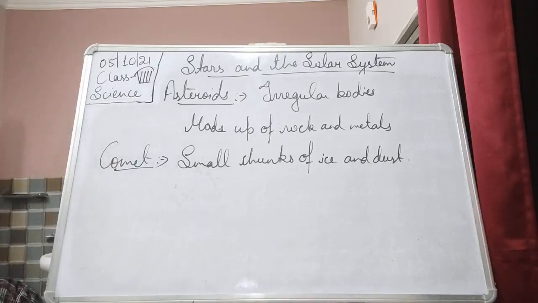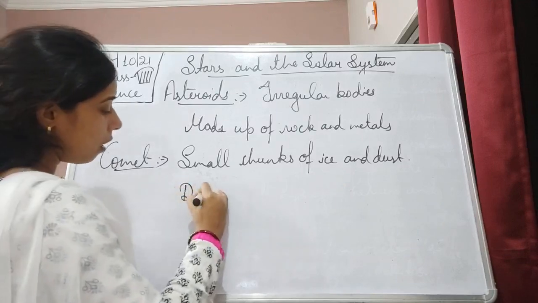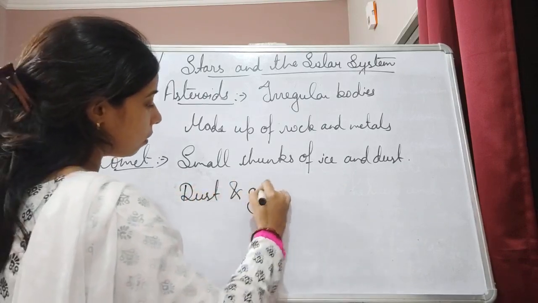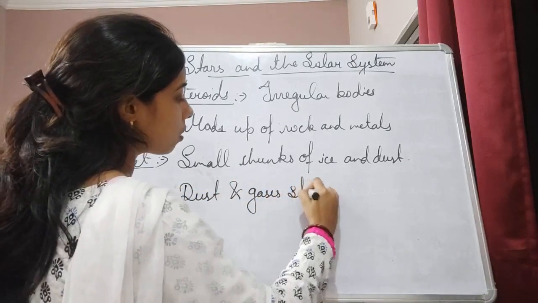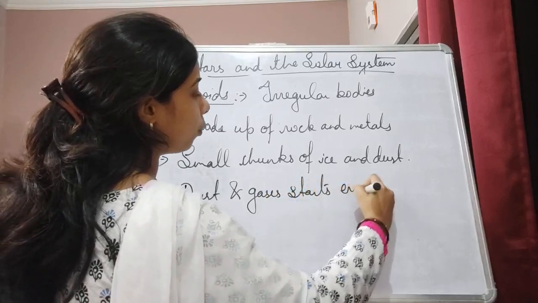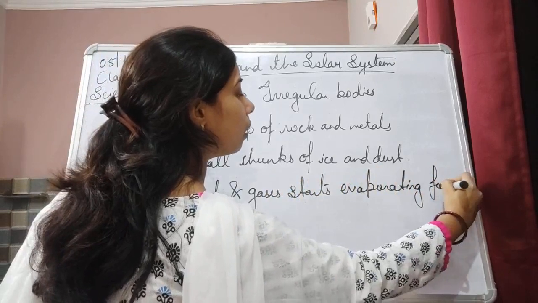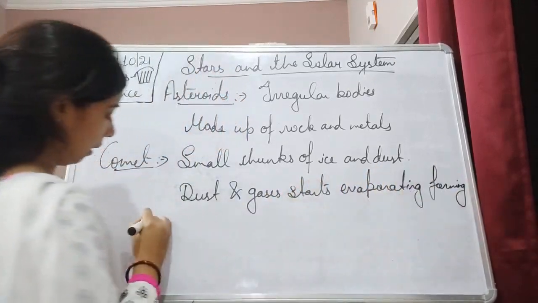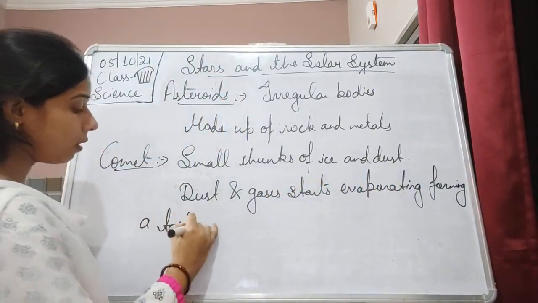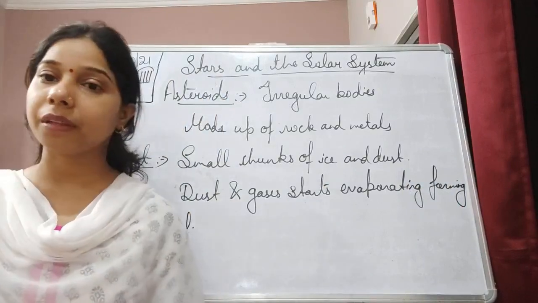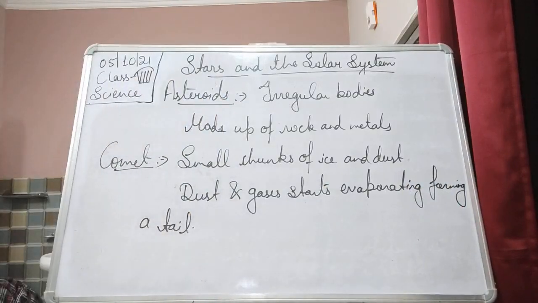So generally, as a comet comes nearer and nearer, the dust and the gases start evaporating, forming a tail. Thus, comets generally have a head and a tail.